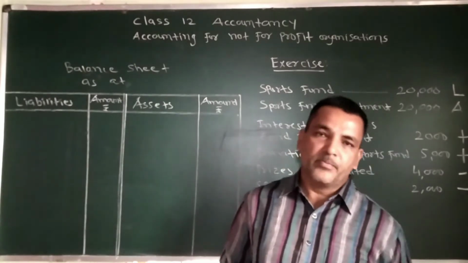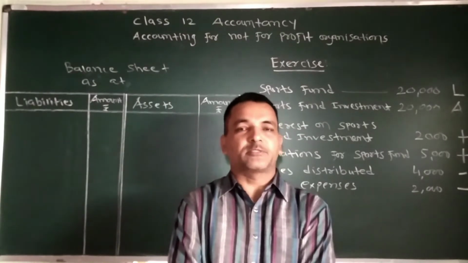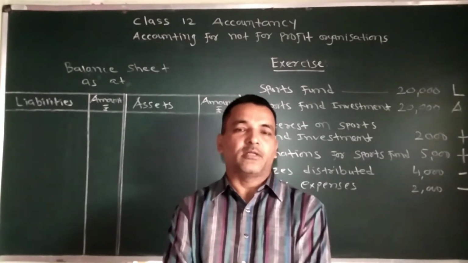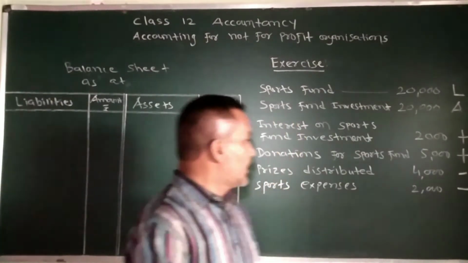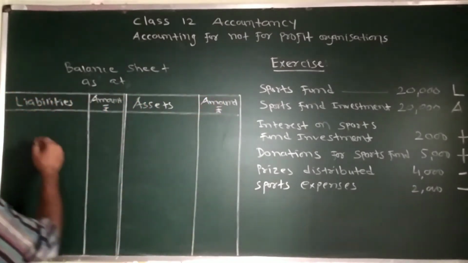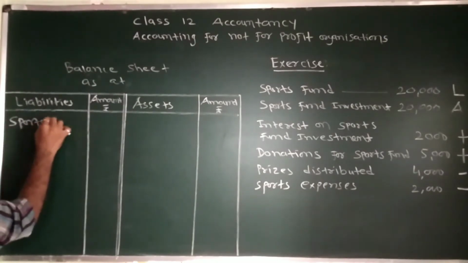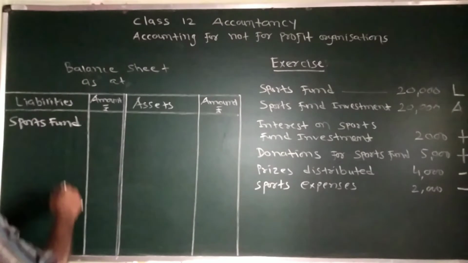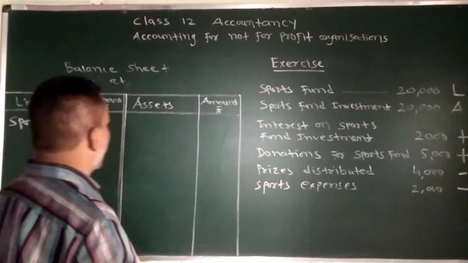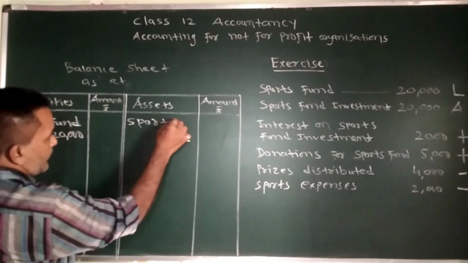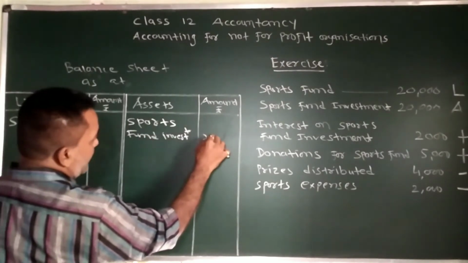Remember, income from the specific type of fund investment, special purpose fund investment, is recorded in the fund, is added in the fund. It is not recorded on the income side. So let us see. First of all, sports fund. Here on liability side we will show sports fund. You can write in inner column 20,000 rupees. Then sports fund investment will go on asset side. Sports fund investment 20,000 rupees.